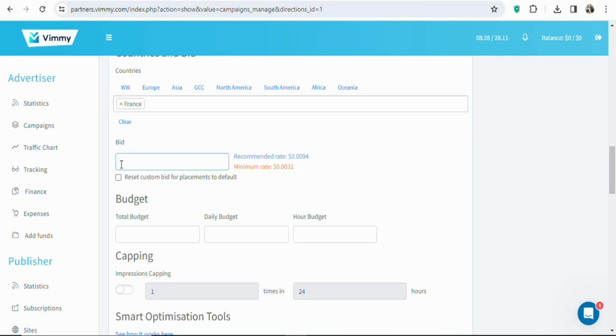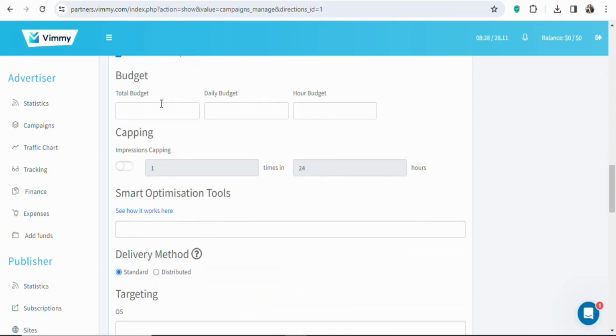So you have to enter the recommended amount here, 0.0094. That is the amount that we are going to be paying per every click that we get. You can see reset custom bid for placement to default. So if you want to set it to the default, just click on it so that it can be set to the default. This is the default amount. In this case, I want the default, so just select it. Once you select that, scroll down.